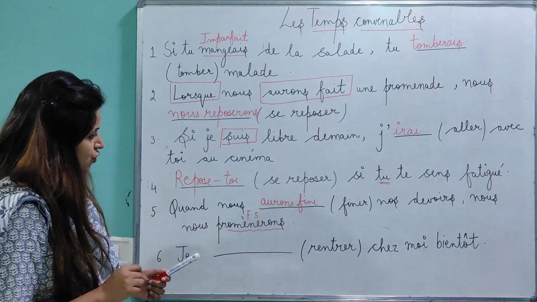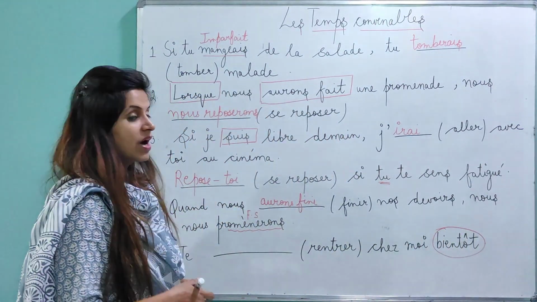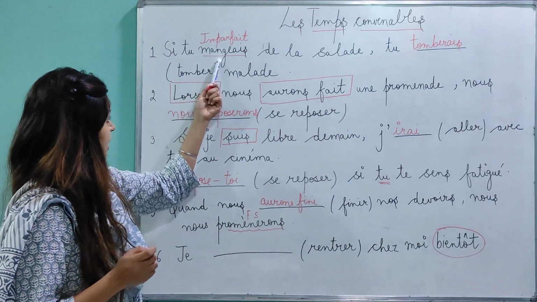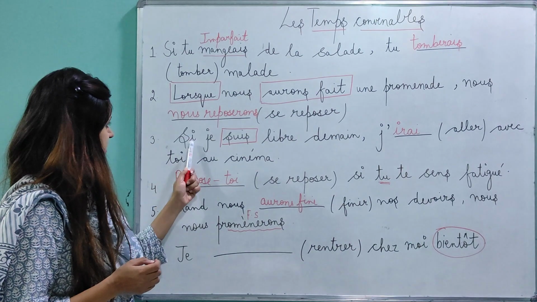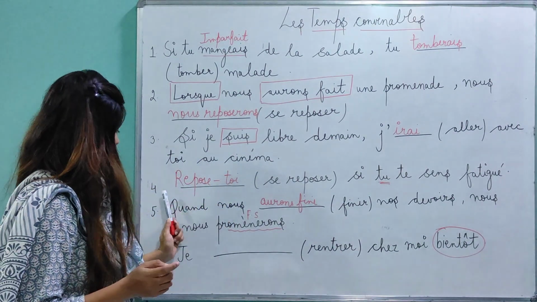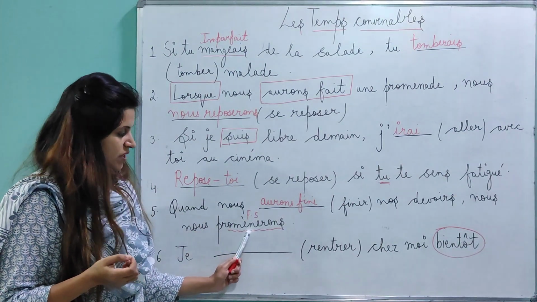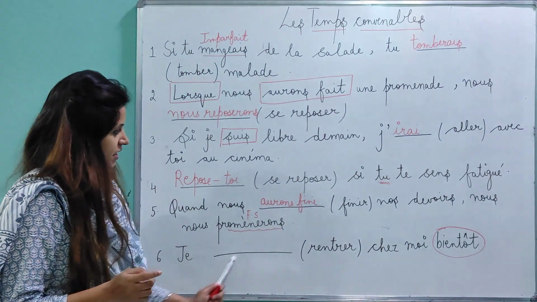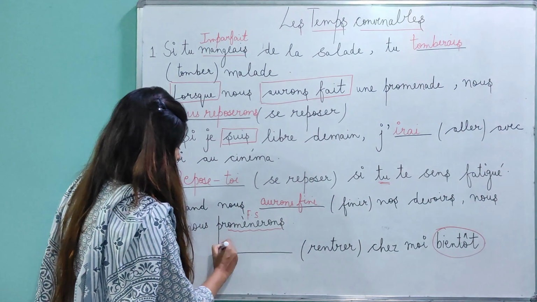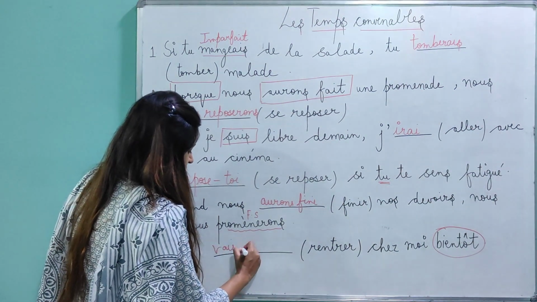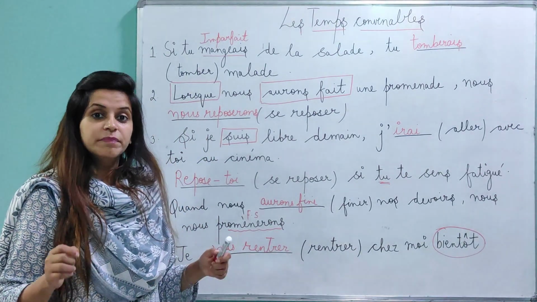Next one, je dash rentrer chez moi bientôt. So the word that we have is bientôt. Can you see in all the parts I have highlighted what is given first? Si plus imparfait. Second sentence, lorsque plus futur antérieur was given. Third sentence, si plus présent was given. Fourth sentence, no subject pronoun, so imperative. Fifth sentence, futur simple was given. So I have underlined that. Last sentence, which is the word that we need to see, bientôt. Bientôt is always futur proche. Je vais, how do you conjugate aller plus infinitive? Je vais rentrer chez moi bientôt.